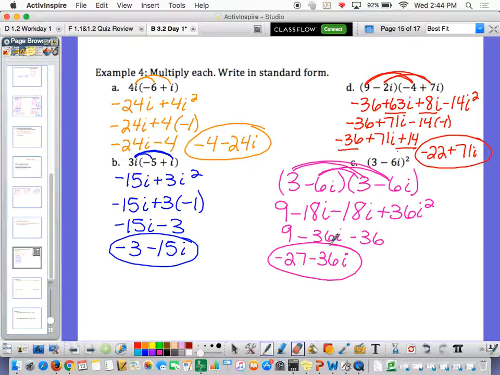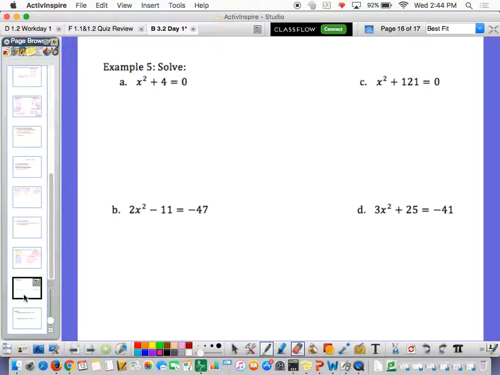Okay. One more page here. Here's why it matters. Here's why we learned this, because now you can no longer write no real solution. Now we can solve, because now we know how to define square roots of negatives. Okay, so let's solve. Well, we learned last section that you could either graph, square root, or what else? I already forgot. Graph, square root, or factor. Okay, well, hopefully you understand that this doesn't factor.